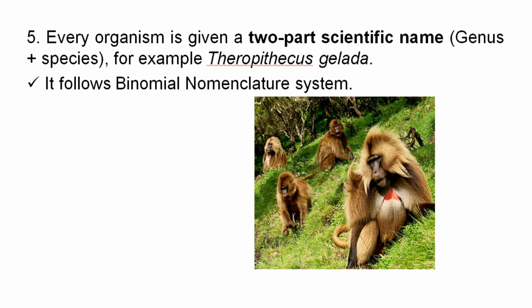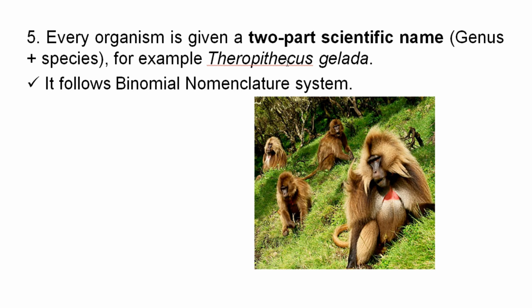Every organism is given a two-part scientific name. For example, Theropithecus gelada is the scientific name of the gelada. The first one is the genus name, the second one is the species name. So every organism is given a two-part scientific name. This is one of the ways of classifying living organisms: giving a two-part scientific name to each species that is found around the world.